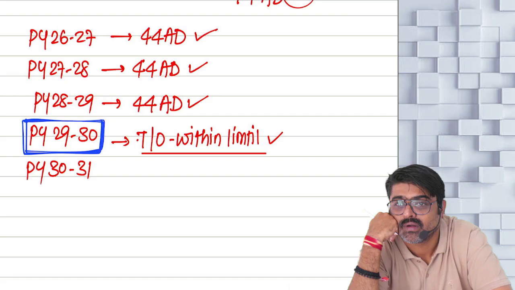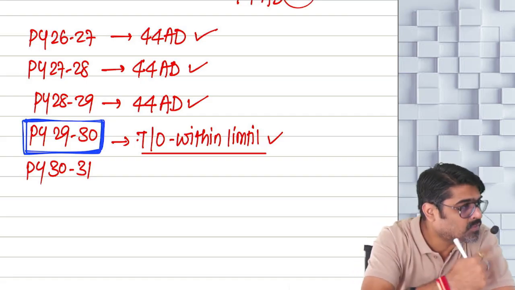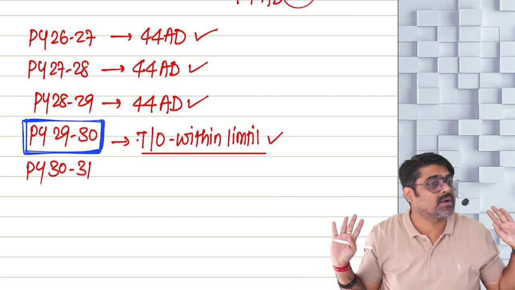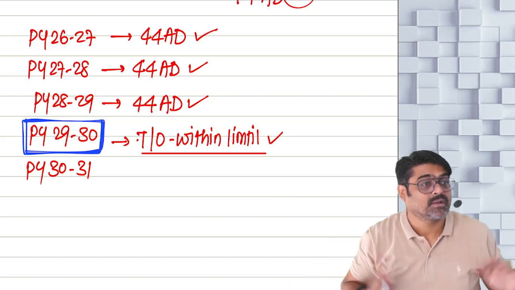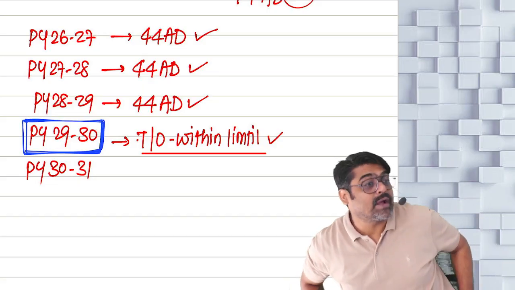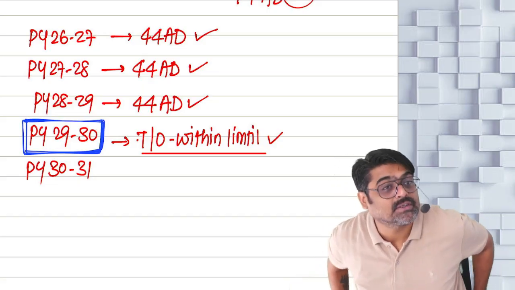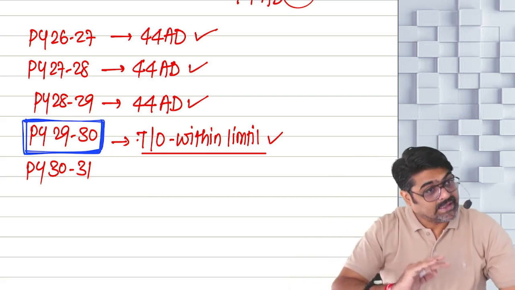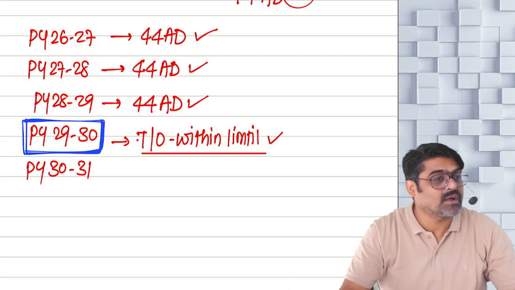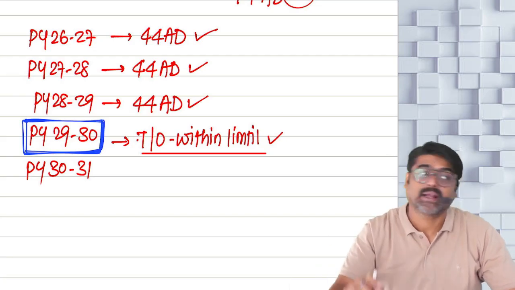Will anyone follow 44AD in that case? No. People will be reluctant, assessees will be reluctant. If I start following 44AD, next 5 years I will have to at least show 8%, and in any year, even if my profit is less than 8%, the government is going to charge tax on at least 8%.